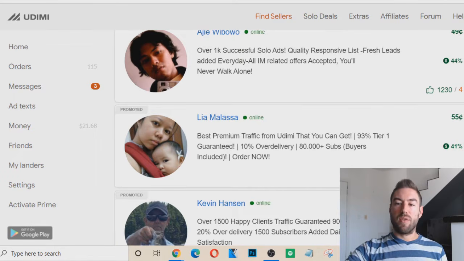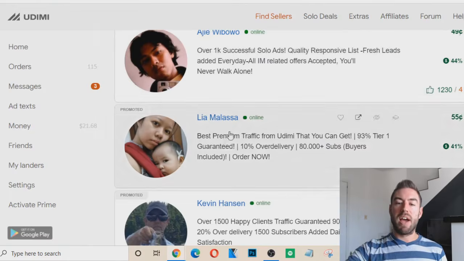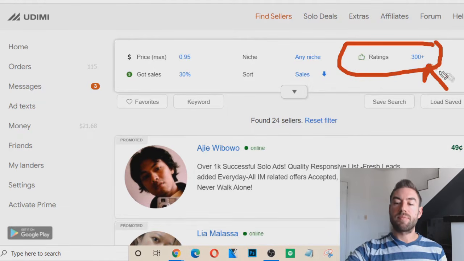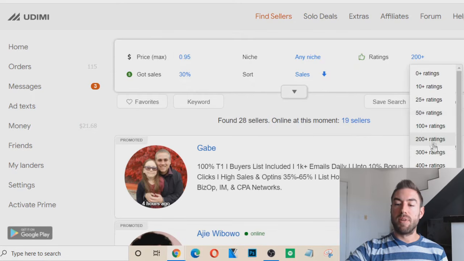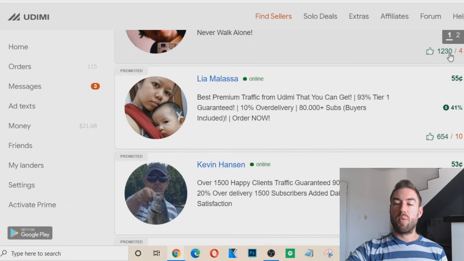Now, the next thing I look for is 300 plus positive ratings with very little to no negative ratings. So if I go back here, you're going to see this right here. This filter here is where we can change how many positive ratings this person has gotten after people purchase from them. You go here, you can update. And again, this will change how many people are listed, but I like to do at least 300 plus. And you can see it right here. So this person has had 1,230 positive and only 4 negative.